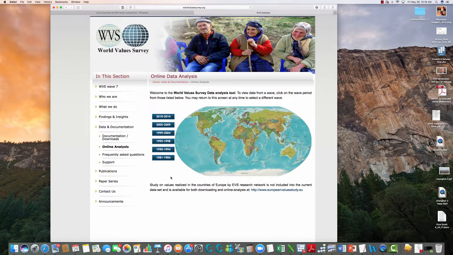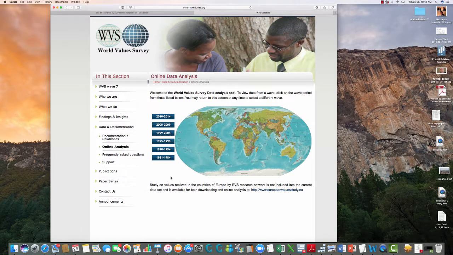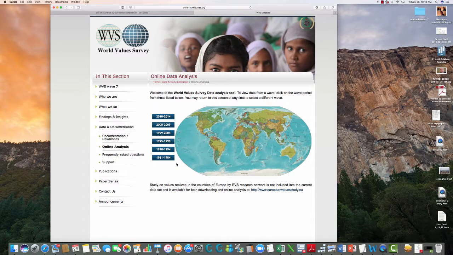If you look at the guidelines, there are some helpful hints about what to do in that case. But if you're doing North Korea, you're not going to find this because North Korea does not allow researchers into their country to interview their people. It doesn't happen. So there may be one wave possibly that has North Korea, but you're probably not going to find the data you're looking for.